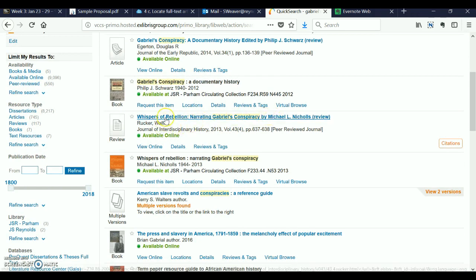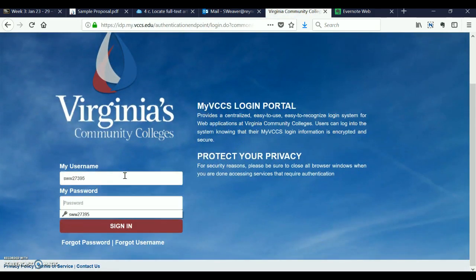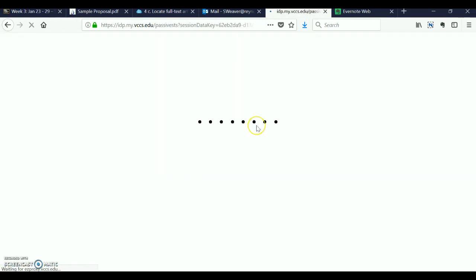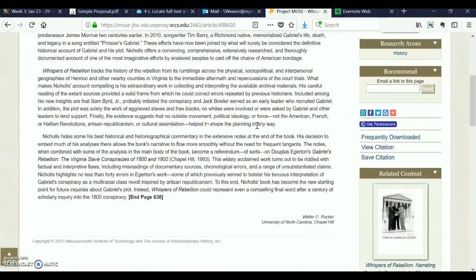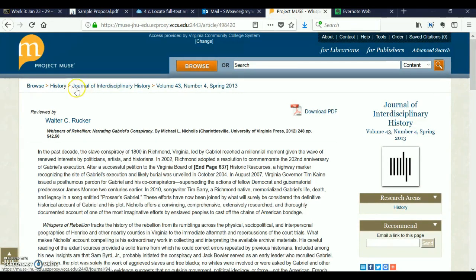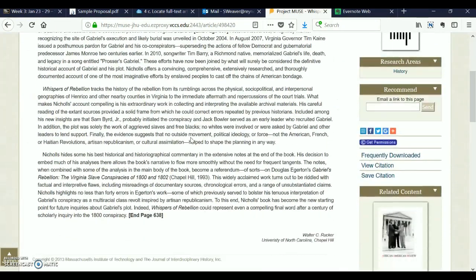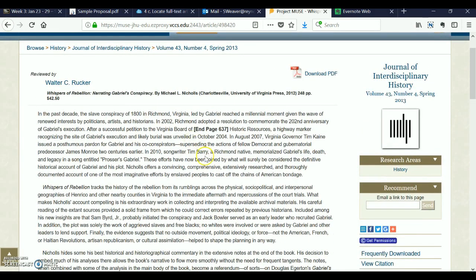So let's check this out, because this is something that you guys want to be aware of as we go through. Oh, I'm going to sign back in, so let's do that. But one of the things that I want you guys to be aware of is that this is from an academic journal, the Journal of Interdisciplinary History, right here. So it's fairly recent for academic stuff, 2013. But you'll notice the entire thing is 3 paragraphs. So what we've got here is actually a book review of the book that we looked at.